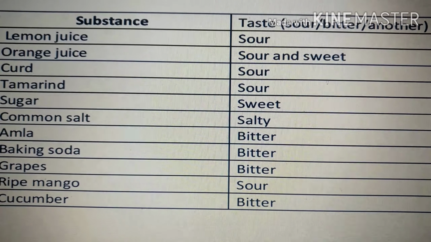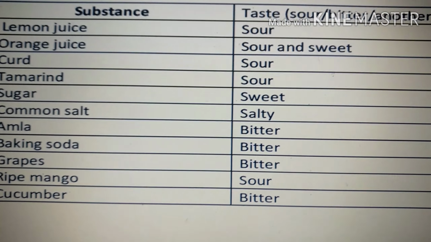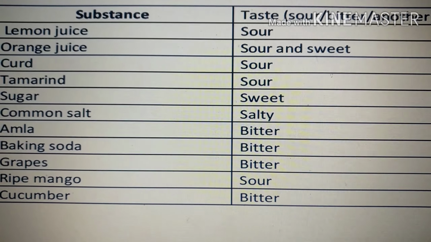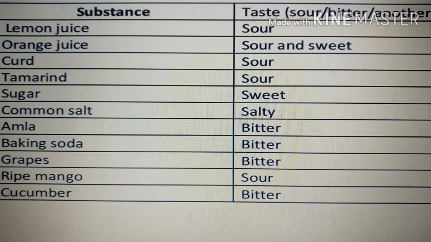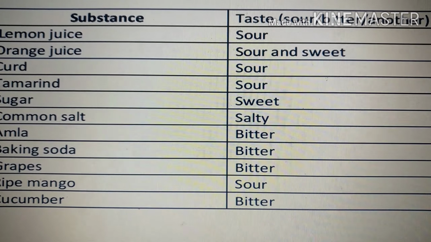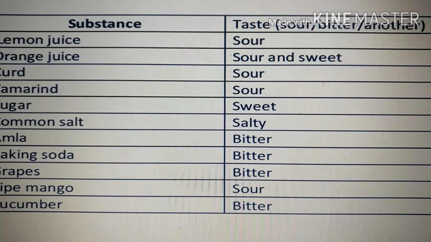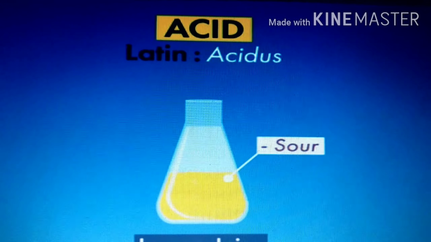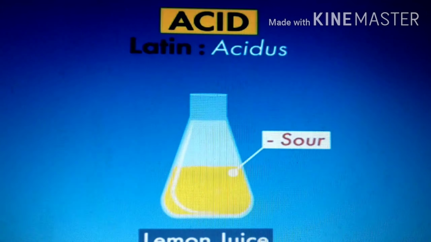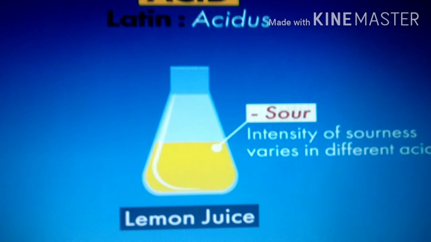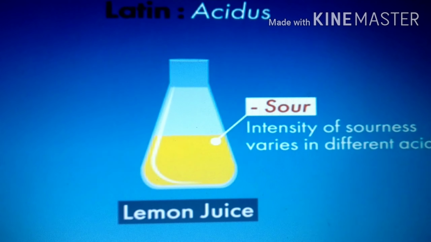As we come to know from the last activity, the curd, lemon juice, orange juice and vinegar taste sour. Do you know why they are sour in taste? They are sour in taste because they contain acids. The word acid comes from the Latin word acidus, which means sour. Are all the acids sour in taste? Yes, all the acids are sour in taste.